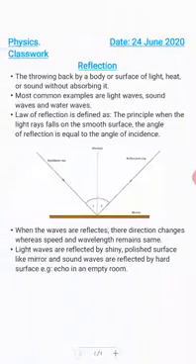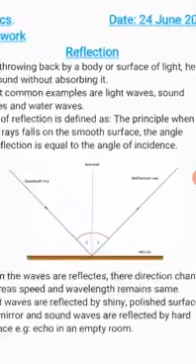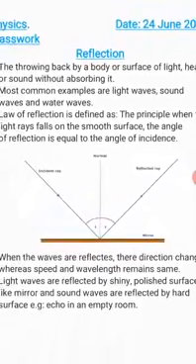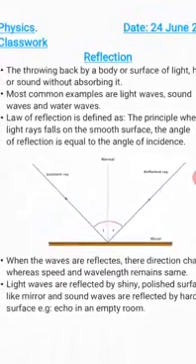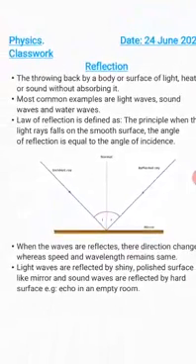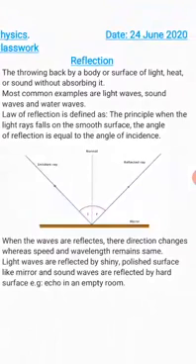In reflection, the definition of reflection is the throwing back by a body or a surface of light, heat, or sound without absorbing it. If we talk in simple language, reflection is the bouncing back of a body by striking a surface. We can see light reflection in our daily lives through a mirror.